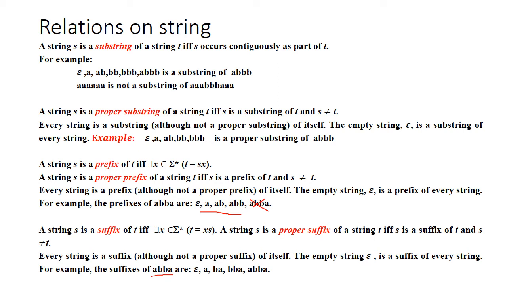Then a, then ba, after that bba, after that abba. In the case of proper suffix you should not include abba. So the rest can be proper suffixes.